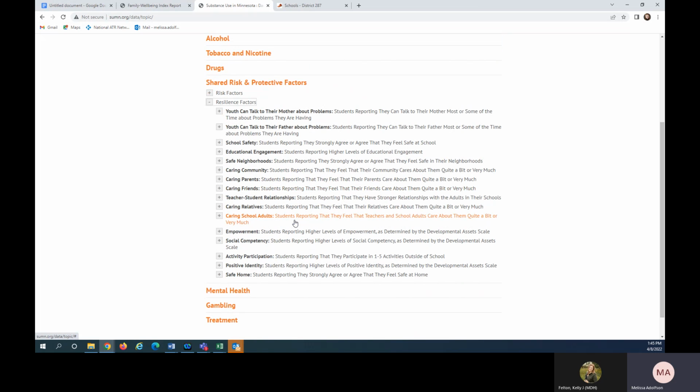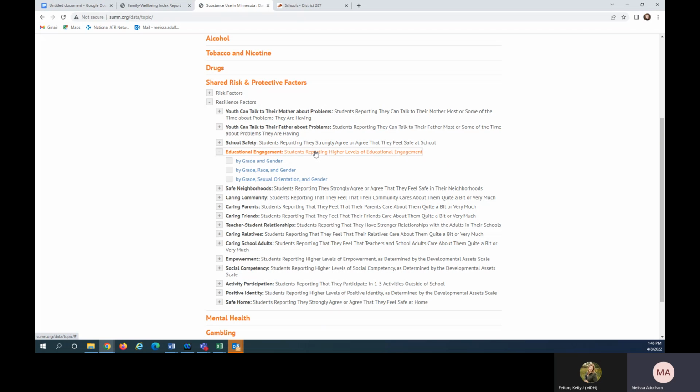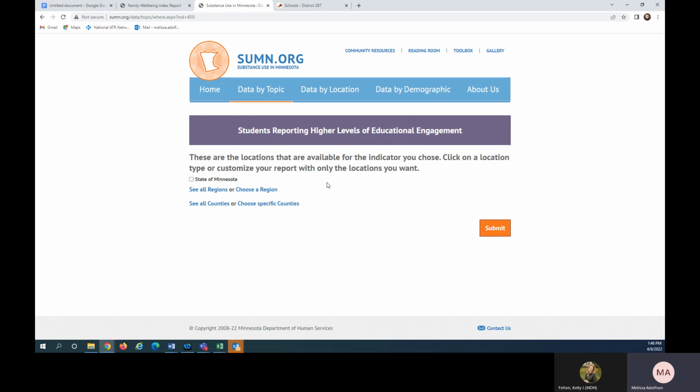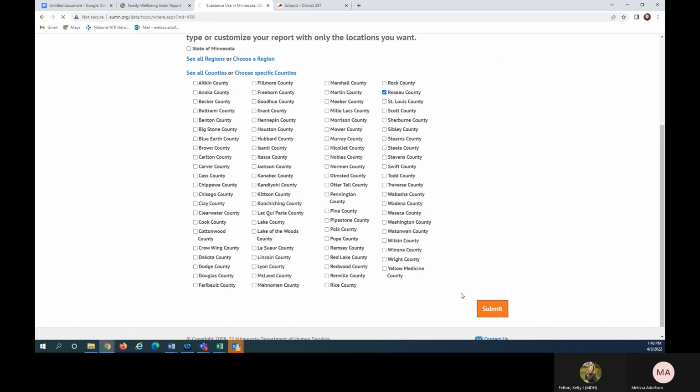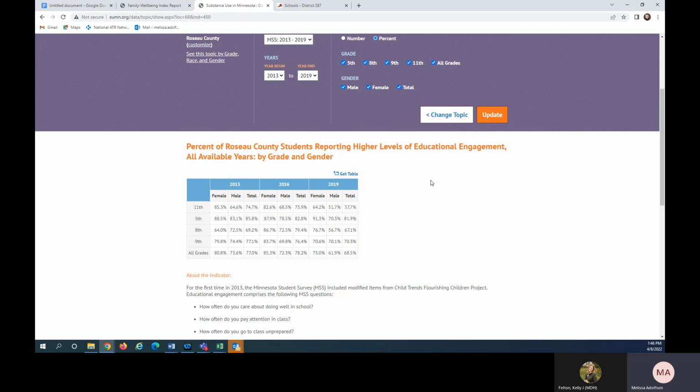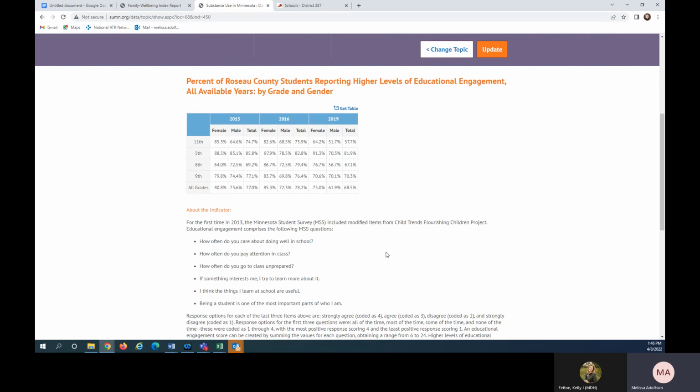Again, if you watched the part 1 video with data from the Minnesota Department of Education website, I wanted to make note of a few differences. So on the MDE portal, if you select the school category, you can find data on educational engagement, but it's going to be presented in a somewhat different way here. In this case, we're going to pick on Roseau County. So here for educational engagement, the SUMN website shows you a composite measure. The indicator below the table shows you the 6 items from the Minnesota Student Survey that get rolled up into the measure of educational engagement.